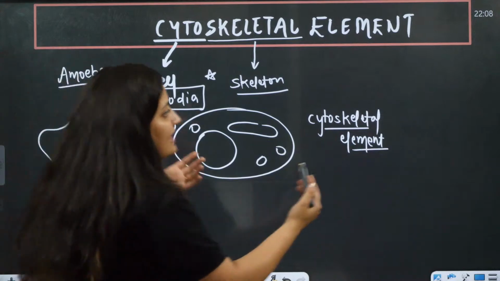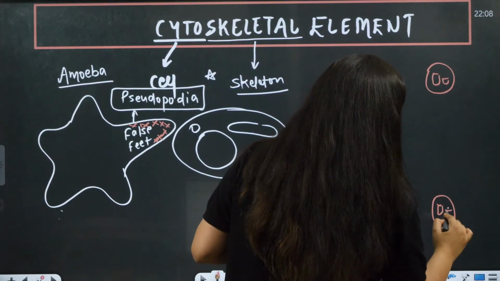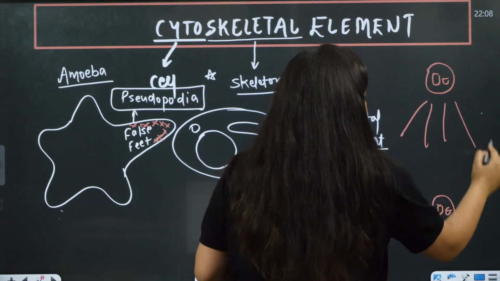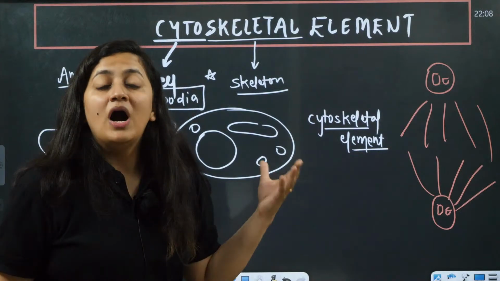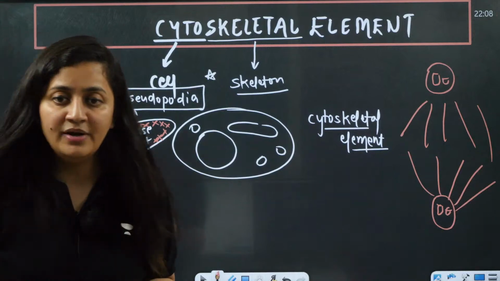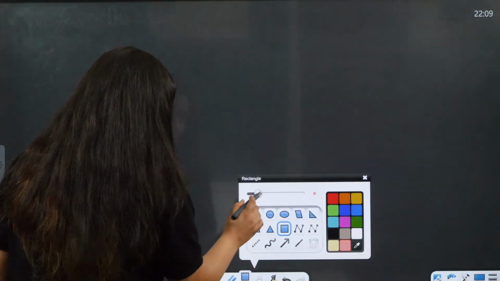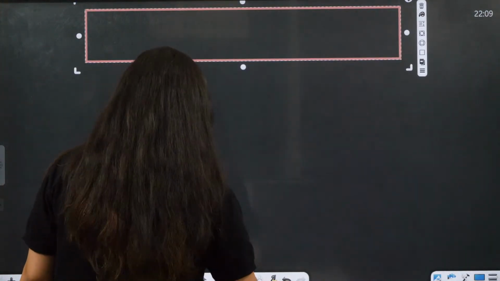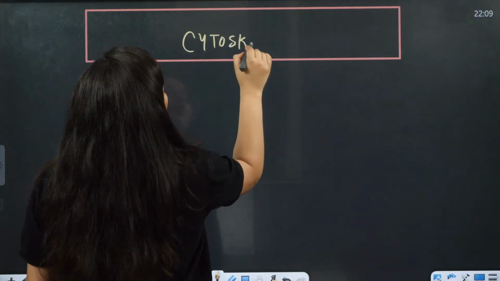If you talk about cell division, in the cell division we discuss the formation of spindle fibers. We talk about the formation of spindle apparatus, isn't it? So how is it possible? Obviously it is also possible with the cytoskeletal element. So what we need to do now is understand what exactly this cytoskeletal element is. When you talk about the cytoskeletal element, there are three things that we need to know.